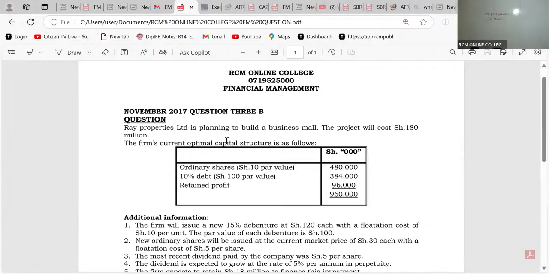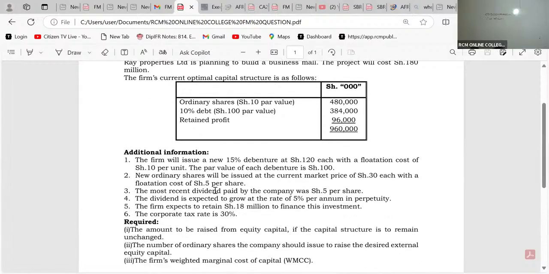So it means that automatically, if the examiner was to ask me to compute cost of capital, then the most appropriate cost of capital here would have been the incremental one, the WMCC. And if it is WMCC, then what am I going to do, ladies and gentlemen, pretty fast here? Because it is WMCC, it is your normal. WMCC and WACC formulas are the same.